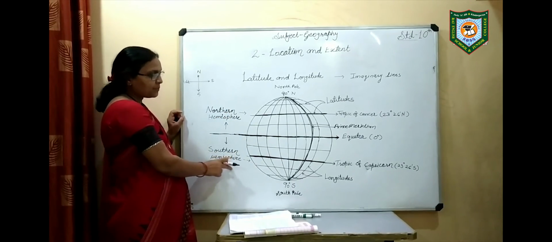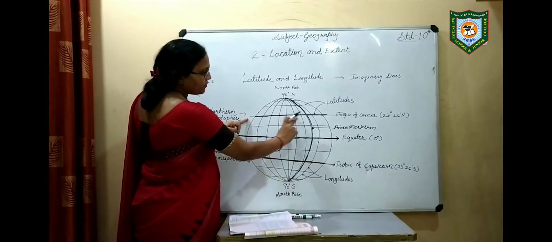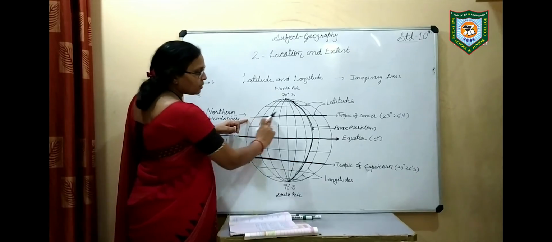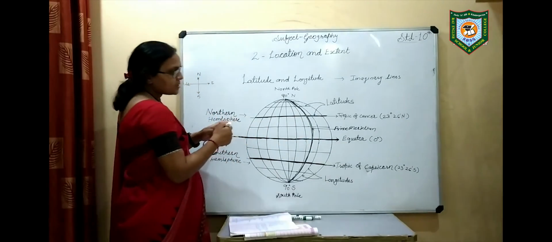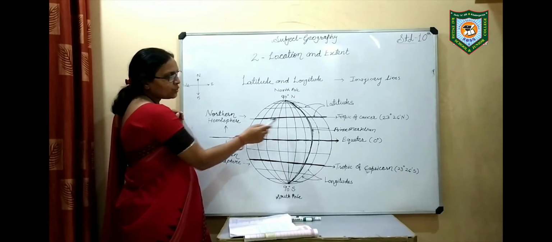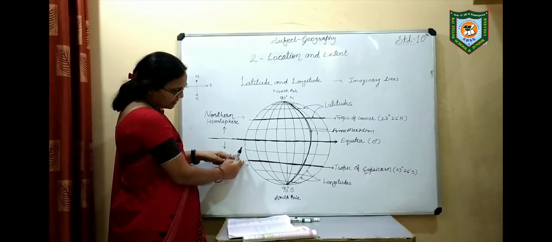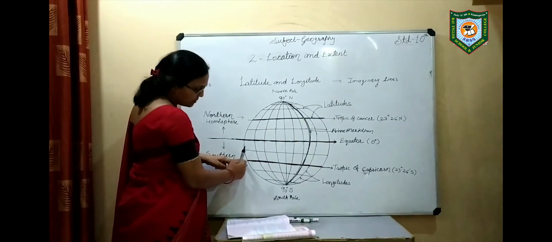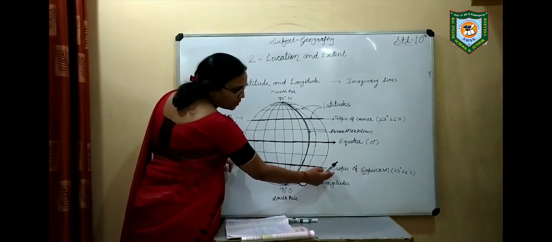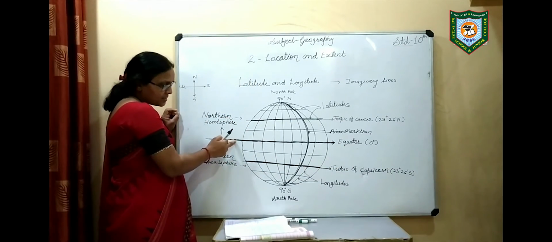Again you will see this is one of the imaginary lines, which is passing here in the northern hemisphere. This line is called the Tropic of Cancer. And the line which is passing in the southern hemisphere is the Tropic of Capricorn. This is the equator.